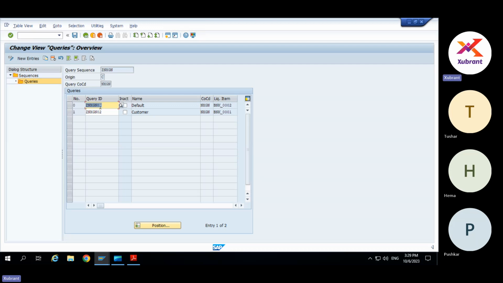So suppose, let's assume that, the way the conditions are defined, one line item satisfies both these conditions. We don't want that item to appear twice in the report. So what SAP will do is...